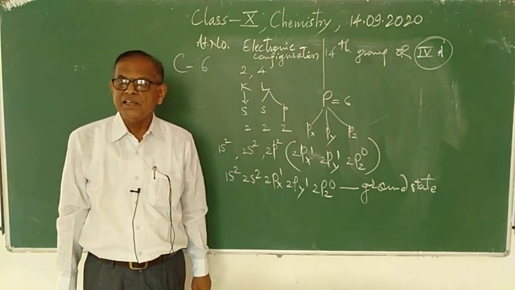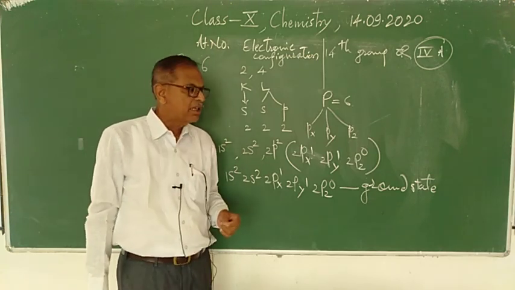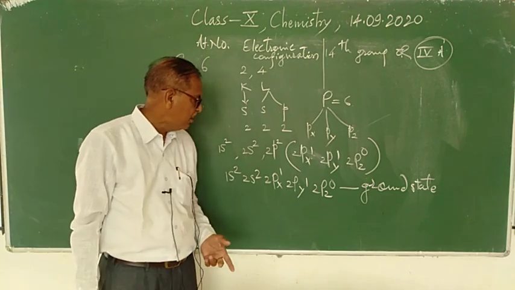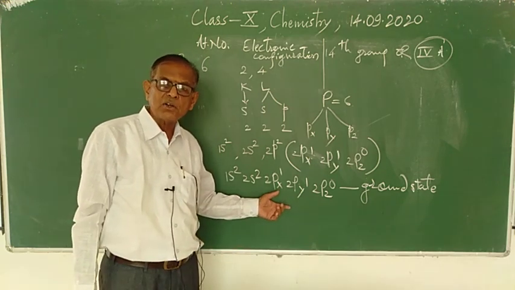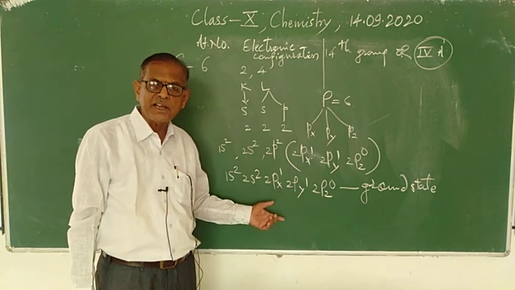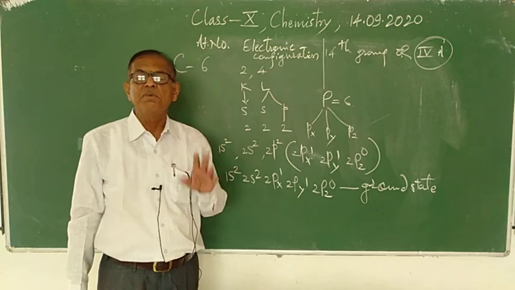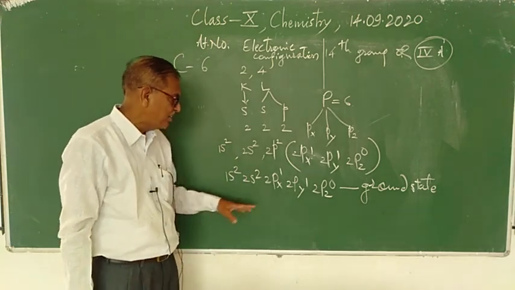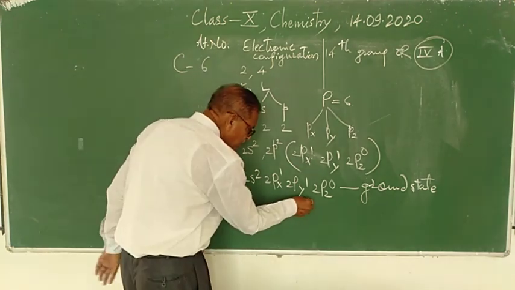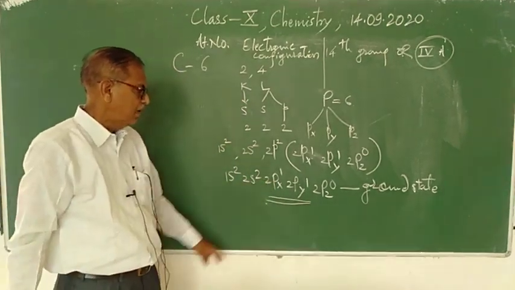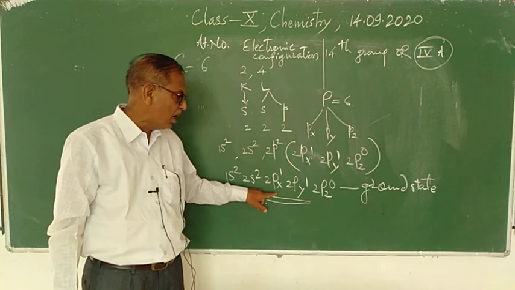And regarding valency, I have told you that the number of electrons present in the outermost shell, or the number of unpaired electrons present in the outermost shell, is accounted as valency. And from this electronic configuration we find that carbon has 2 unpaired electrons in the outermost shell.